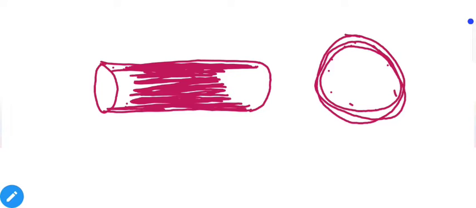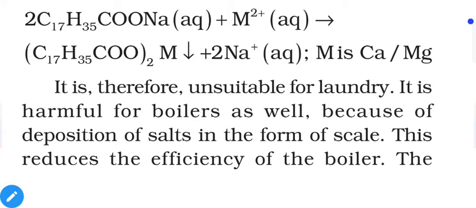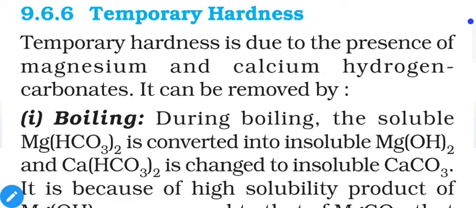So hard water is useless for our regular household uses or even for industrial uses. So that's why we need to remove this hardness from the water to make it usable. Usually hardness has two different types, temporary and permanent. As the name suggests, temporary hardness is easy to remove, and permanent hardness is comparatively hard to remove. So first let's discuss removal of temporary hardness.